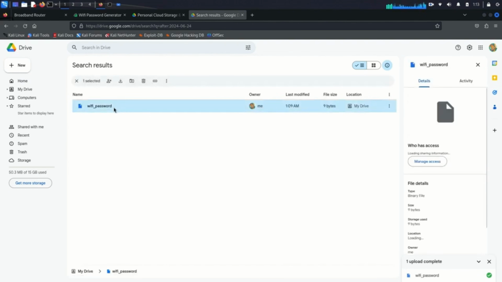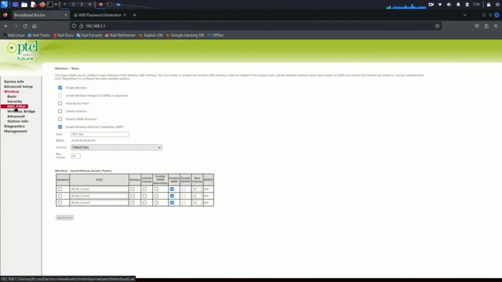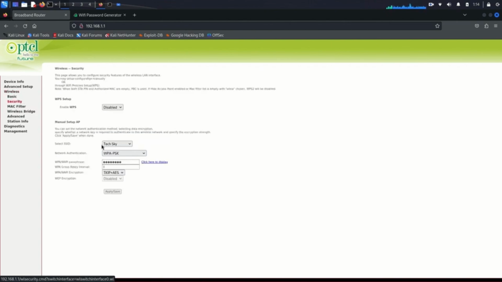Now that we've generated a strong password and securely stored it on Google Drive, let's enhance our Wi-Fi security by updating our router settings. Firstly, return to your Wi-Fi router settings page. Navigate to the Wireless tab and locate the security settings. Here, you'll see your current wireless security information, including the SSID, which is the Wi-Fi network name, and network authentication currently set to WPA PSK.